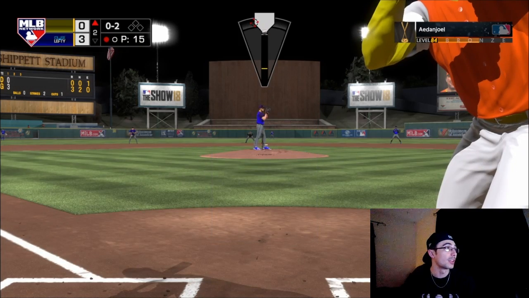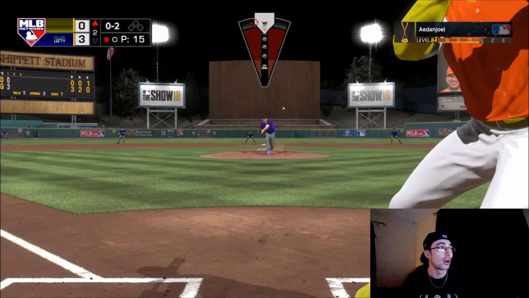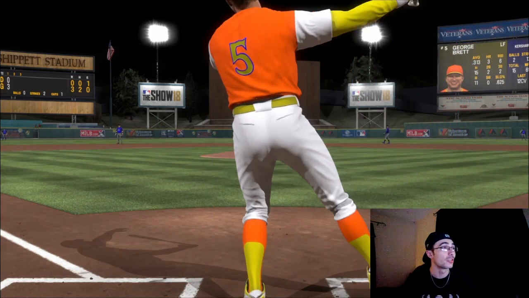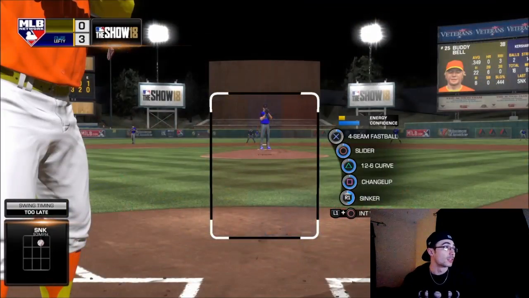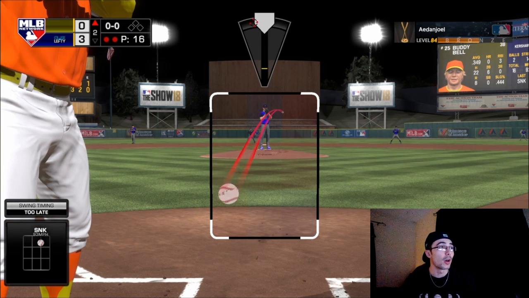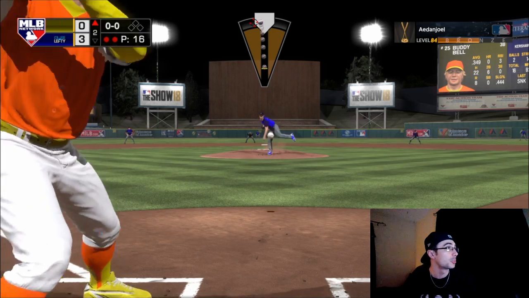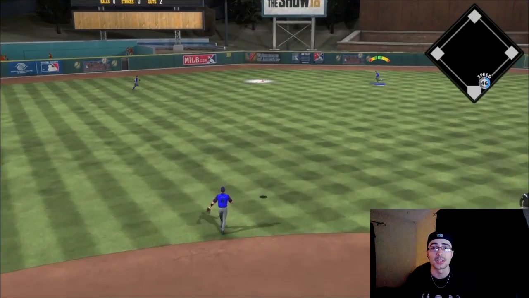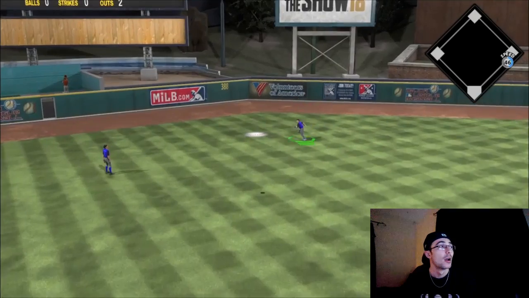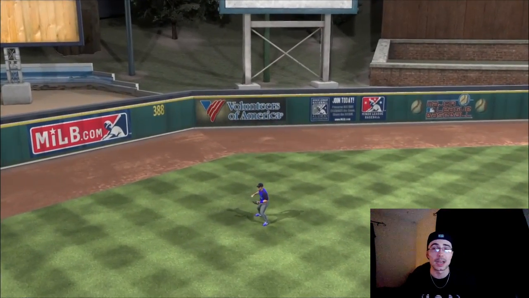But here we're facing Immortal George Brett, 0-2 count, throw a sinker a little bit up in the zone. And swings right through it there. That brings up Buddy Bell. This is the program Buddy Bell. Haven't really seen this card too much, but he's ripping one out to the gap there. Buddy Bell doesn't really have the most power versus lefties. But that was sent out pretty good. Mike Trout tracks it down.